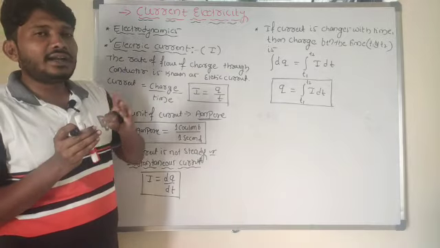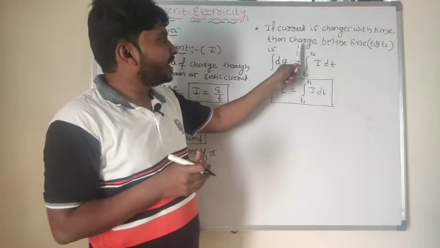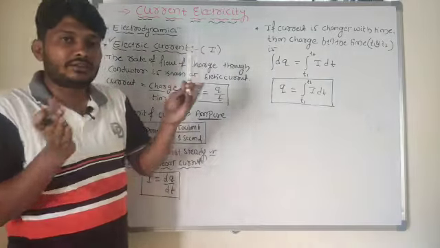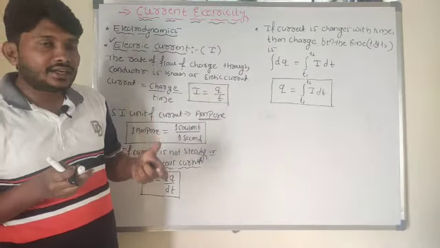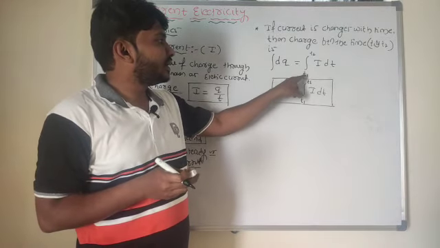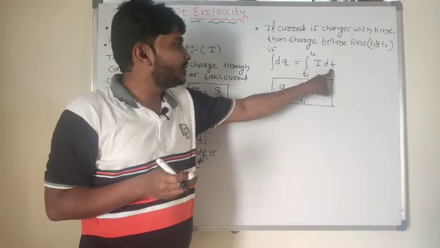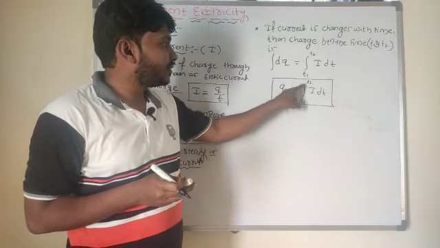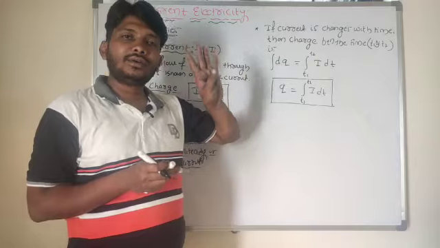If current changes with time, then I can find the charge between the time interval t1 and t2 by integrating that equation. Integration of dq is equal to the integration from t1 to t2 of I into dt, and integration of dq is q here.